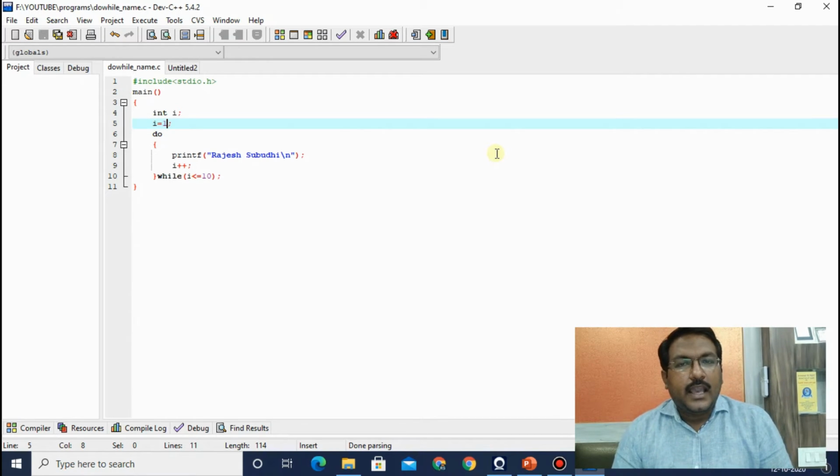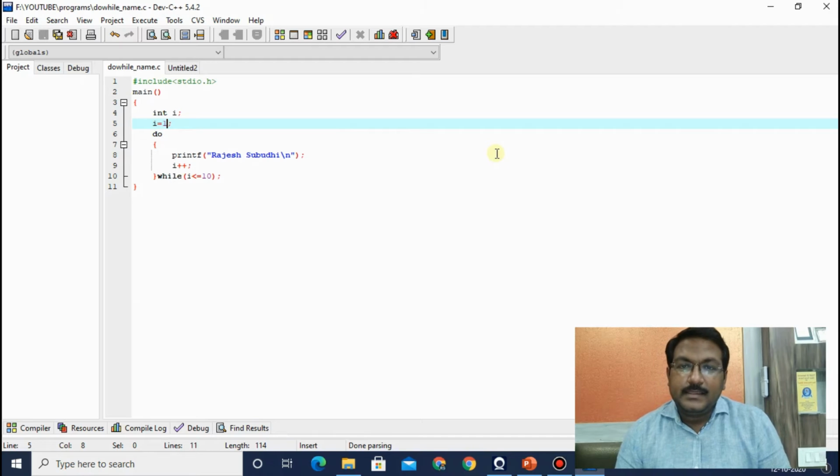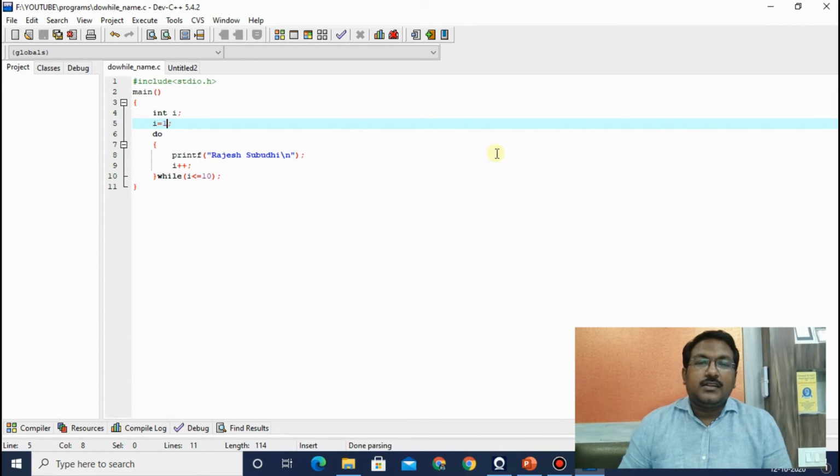Here you can see #include <stdio.h>, which is our header file or preprocessor command. Then main. After main, I have taken only one variable, which is i, and I have initialized the i value with 1. Then in the do while loop, within the curly braces of the do, I have written printf name. After that, I have incremented the value of i. Then at the end of the do curly braces, I have written while i less than equal to 10. That means it will execute until the value of i is 10.